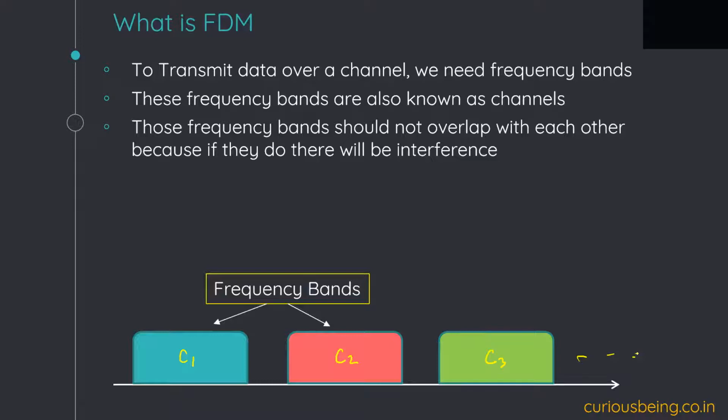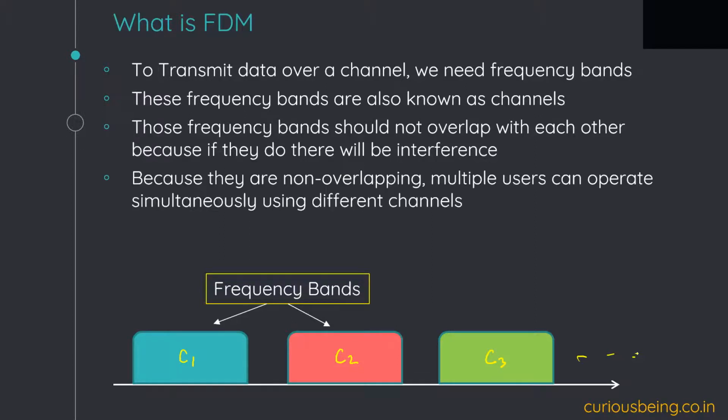Those frequency bands should not overlap with each other, because ideally we will always think that these frequency bands should be mutually exclusive. If they overlap, there will be interference. Because they are non-overlapping, multiple users can operate simultaneously using different channels. For example, we can assign channel 1 to user 1, channel 2 to user 2, channel 3 to user 3. This is a very simple allocation. There is nothing complex in this. Just do one-to-one mapping of a channel to a particular user.